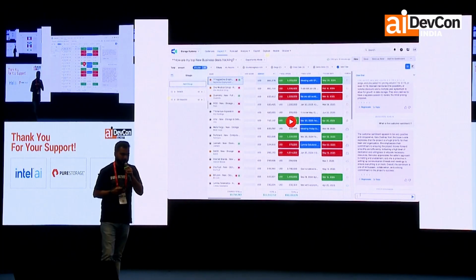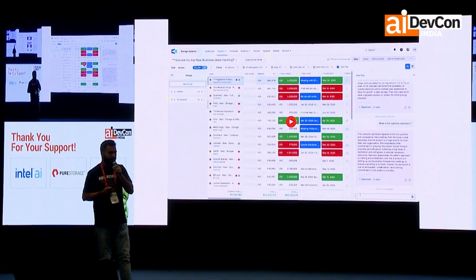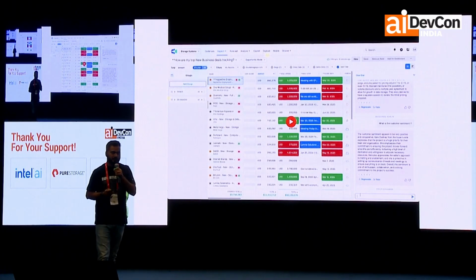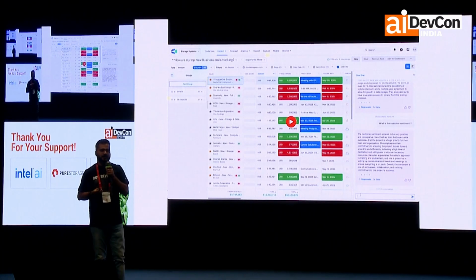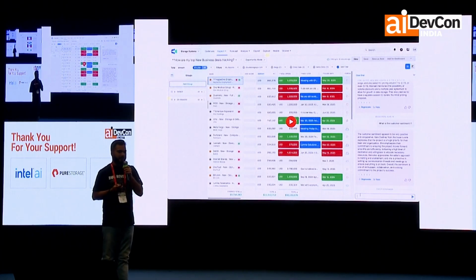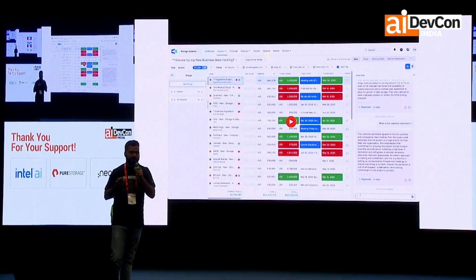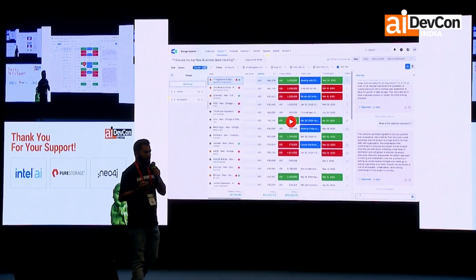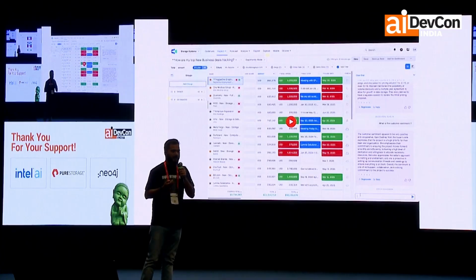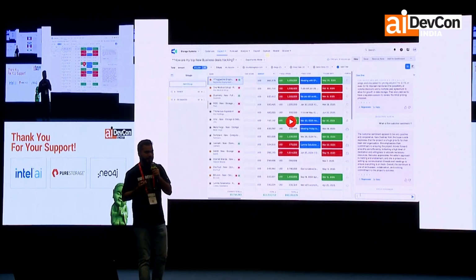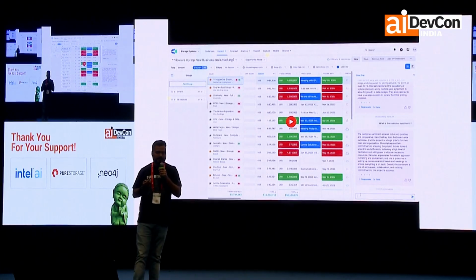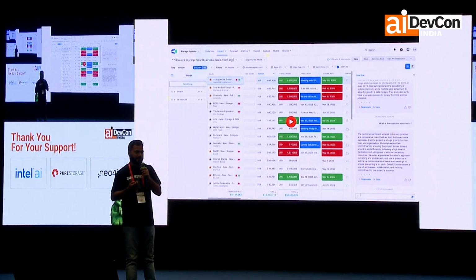So this is how we are using AI to solve one of the use cases. How are we doing this? I think, very simply, if we think about it, we have the exact answer: LLMs. We are using LLMs in our day-to-day life to ask questions and get answers.